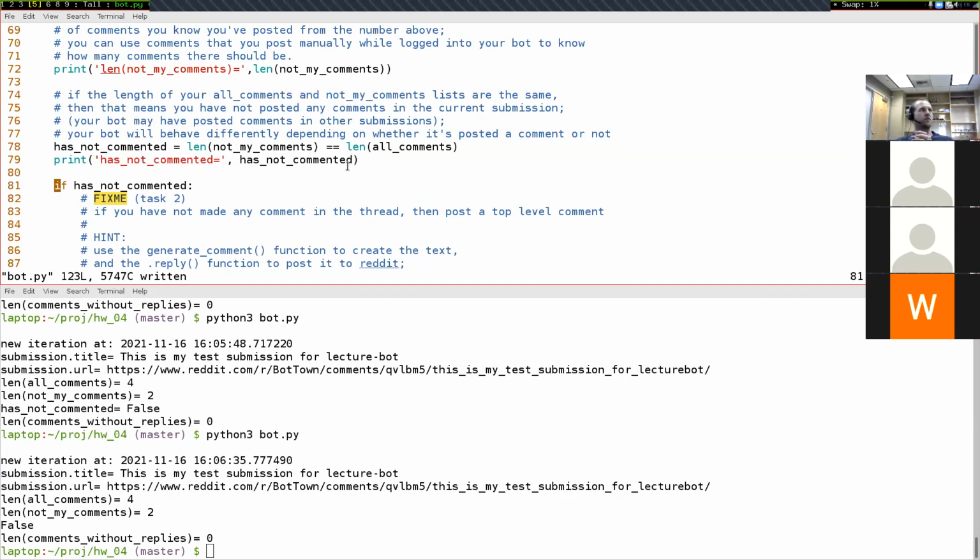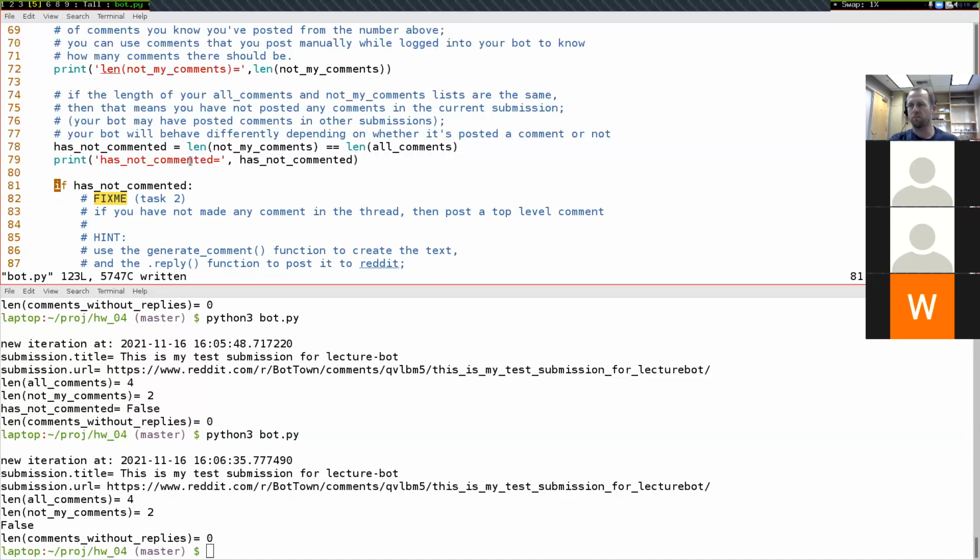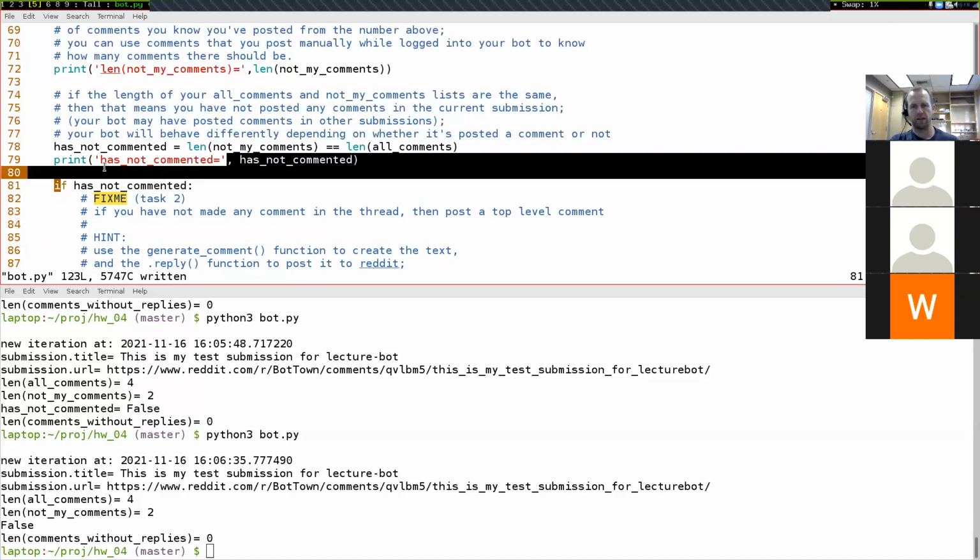In future classes after this class, anytime I see a student's piece of code and it has a print statement without an explanation of what the print statement is for, I put that student in a 5-minute timeout and I don't answer any questions from that student for 5 minutes. So I won't do that in this class because it's still an intro class, but this is just an important habit to get into. Always tell yourself what you're printing. I have literally lost months of my life due to print statements that do not have an explanation, and I think I'm working on one thing, but it's actually something totally different. So save yourself that headache and actually type it out.